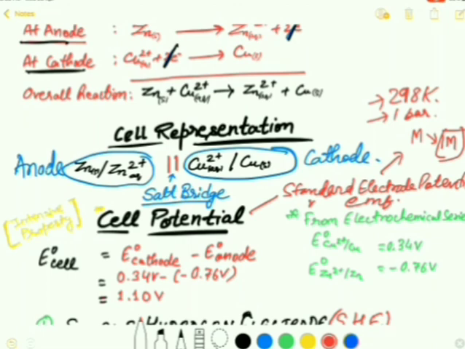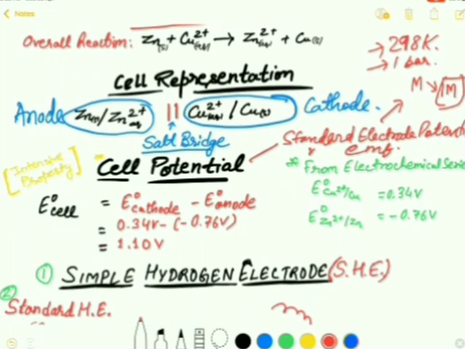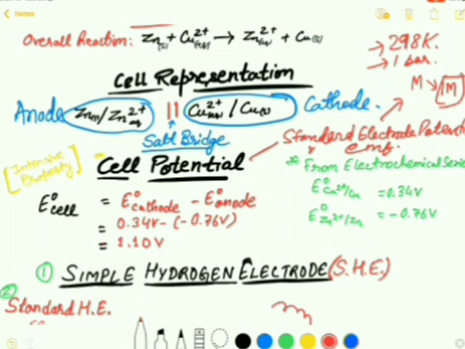So these are the standard conditions, and if we follow these conditions, the potential we get is called standard electrode potential or standard EMF of the cell. There is a small formula that you have also used in the 11th class. It is equal to the standard electrode potential of cathode minus standard electrode potential of anode, right?